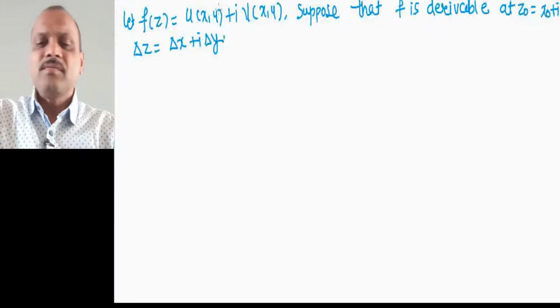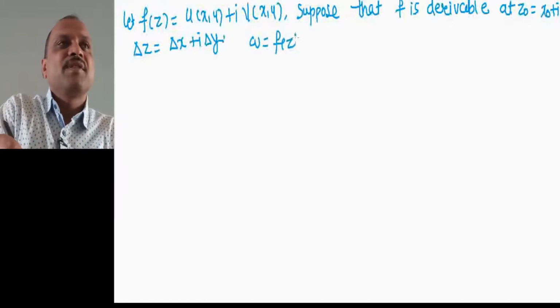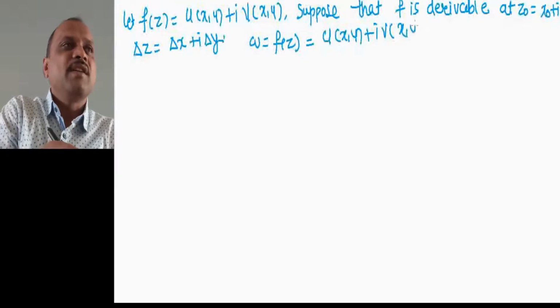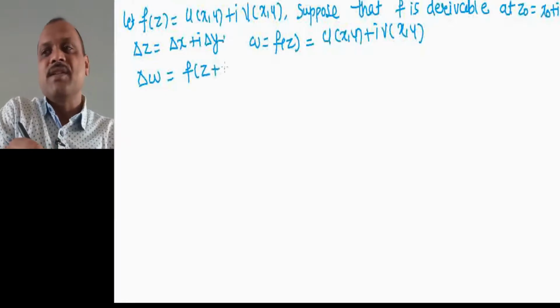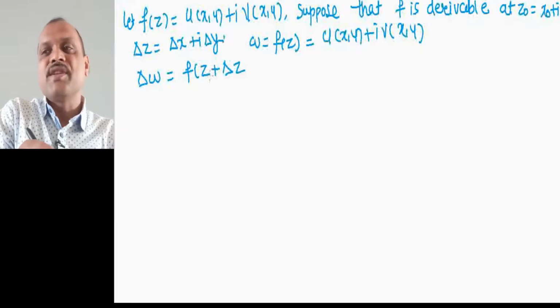Now we take w equal to f of z, so therefore we have u of x comma y plus i into v of x comma y. Then delta w equal to f of z plus delta z. Here we are taking the derivative at the point z0. So we take this point at z0.